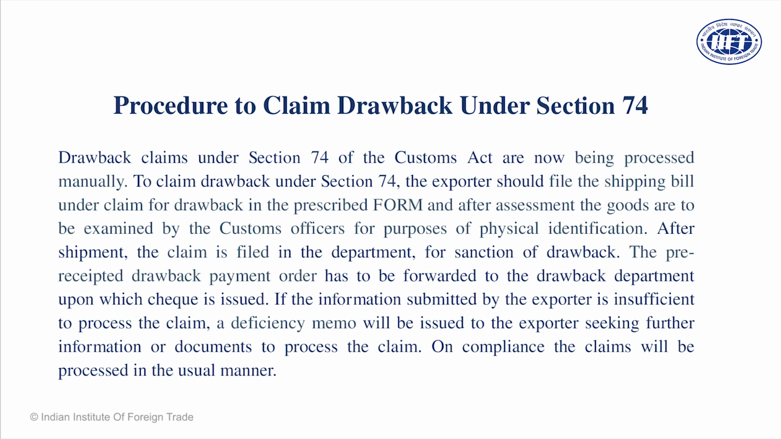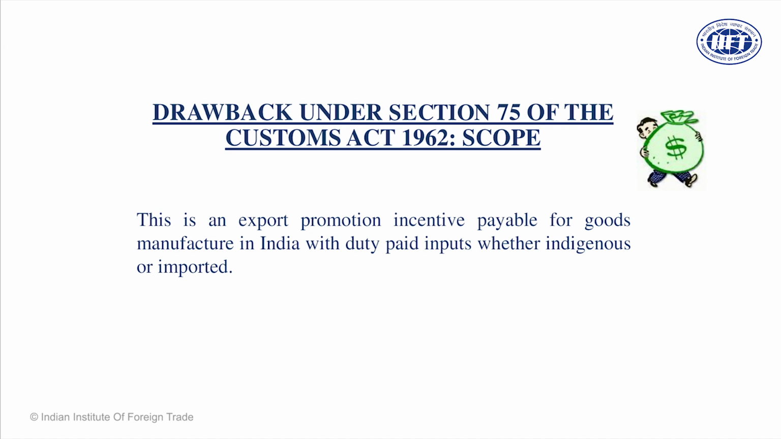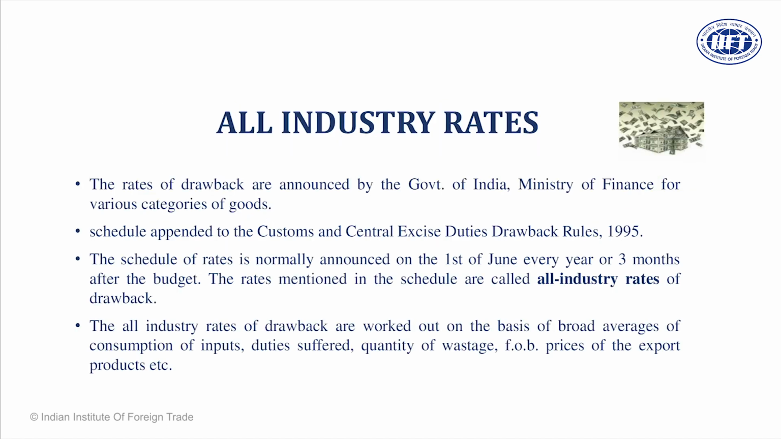These are some of the proofs we have already discussed: packing list, bill of lading, shipping bill, TR6 challan, GAR 7. So these are the forms which you must bear in mind at the front. Section 75 is far more easy to understand and easy to operate. How may I tell you?